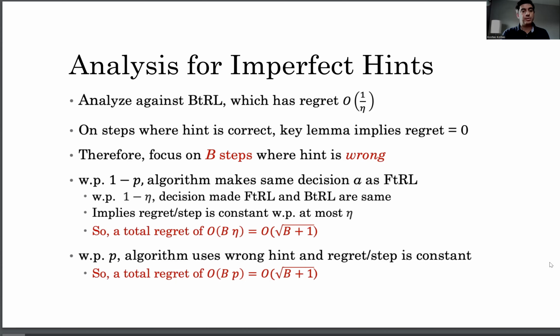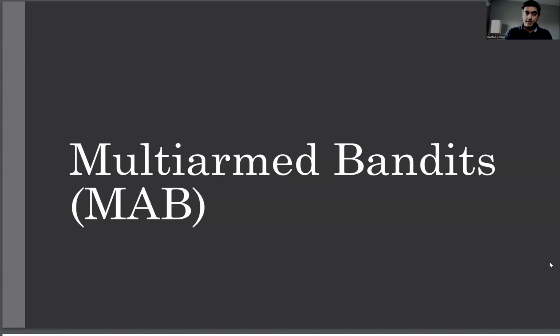And the second case, with probability p, we actually use the wrong hint, and the regret per step is constant for these steps. So we get a total regret of order b times p, which again comes out to square root of b plus 1 for the parameters that we have chosen. So this wraps up the first setting, and we move on to the case of multi-armed bandits.